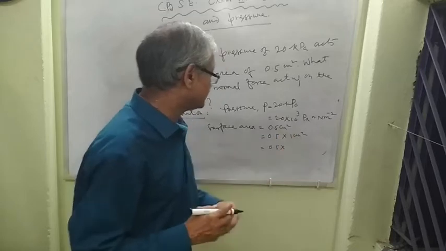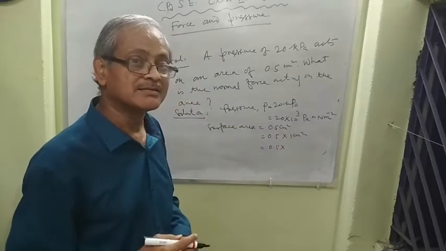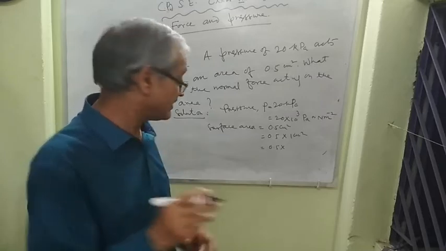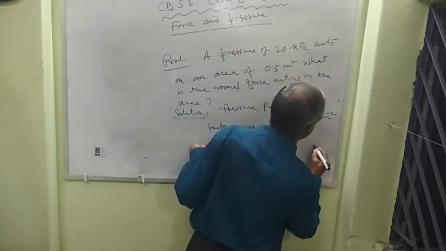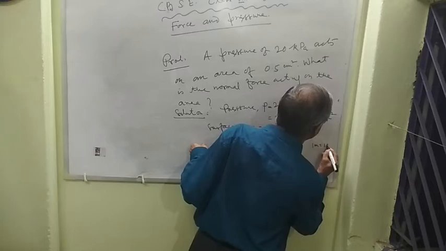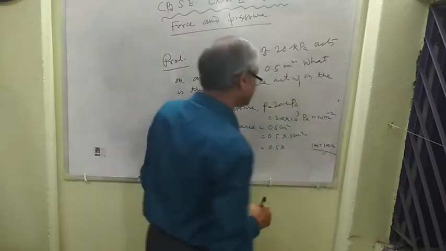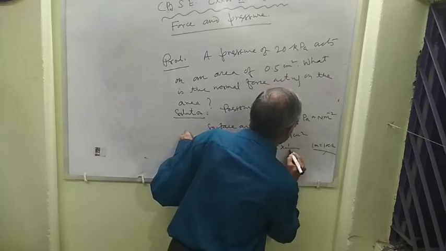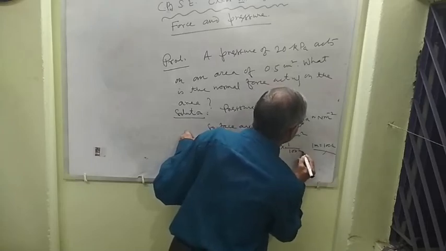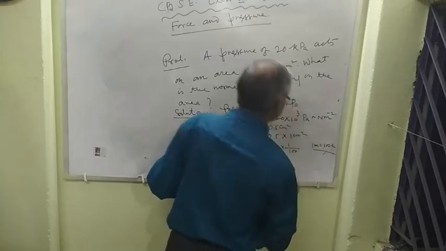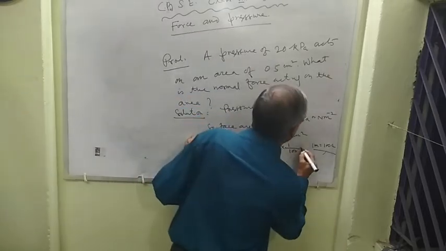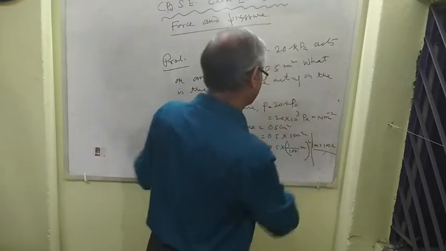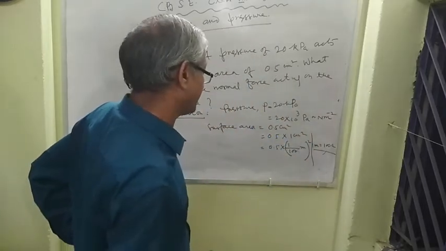if we convert centimeter to meter, how do we convert? 100 centimeter equal to 1 meter. Remember it. Hence 1 centimeter equal to 1 by 100 meter. Hence we write here 1 by 100 meter, its square, 1 by 100 meter square.